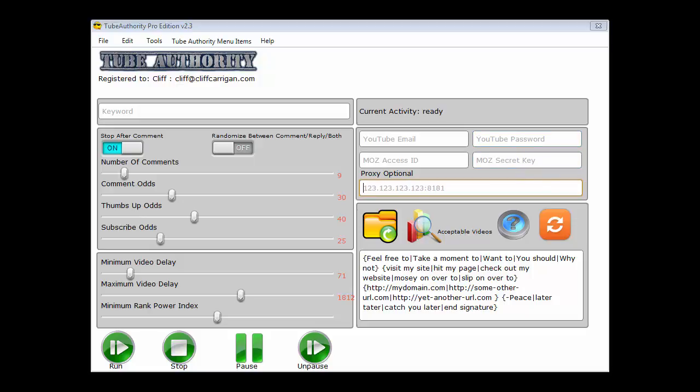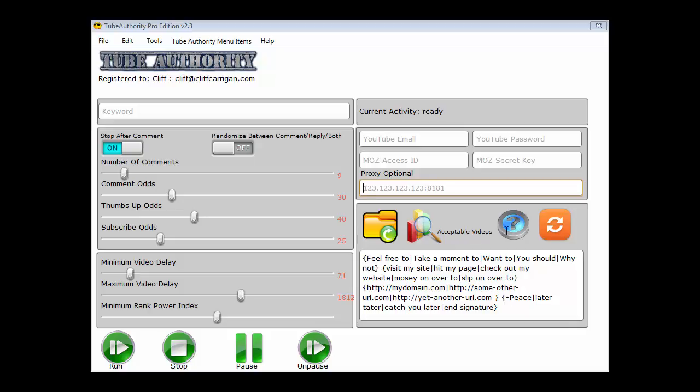Now, if you have multiple computers, then by all means, install the software on each one and use a different proxy on each one. And then that's how you would actually run multiple campaigns to increase the authority on your YouTube channels, on your various channels, all at the same time. You would do it on different computers while still using proxies.